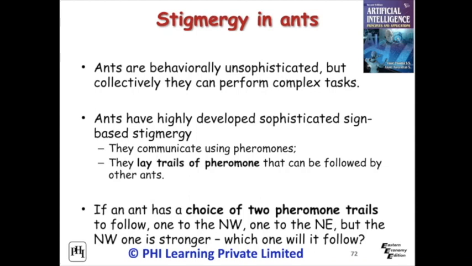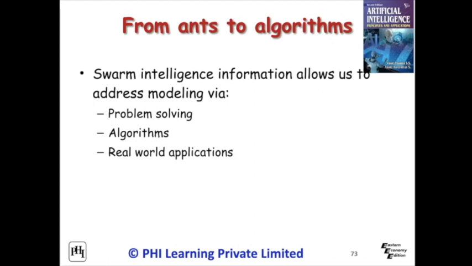The individuals communicate with each other, affecting what each of them does on the task. Swarm intelligence information allows us to address modeling through problem solving, algorithms, and real-world applications.